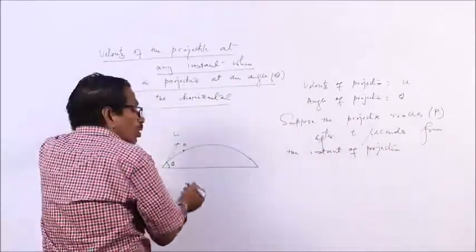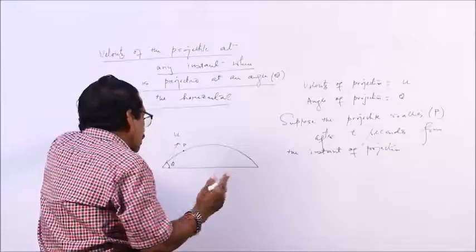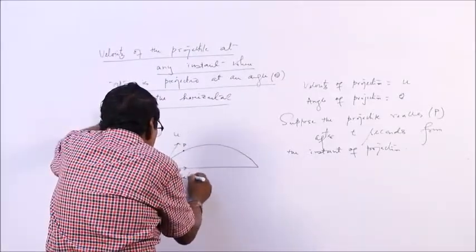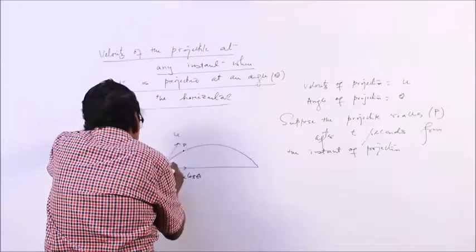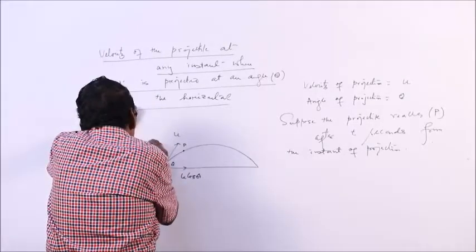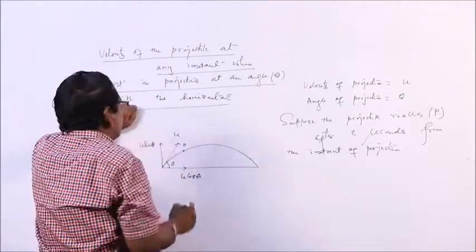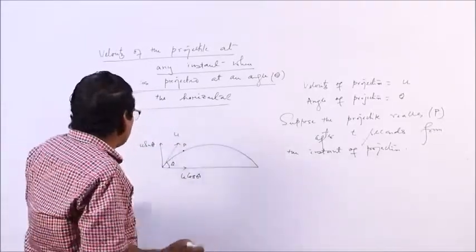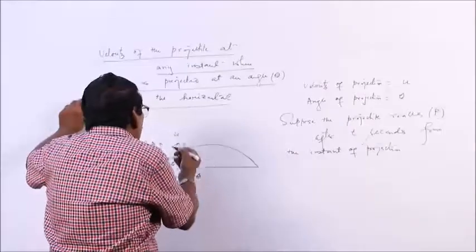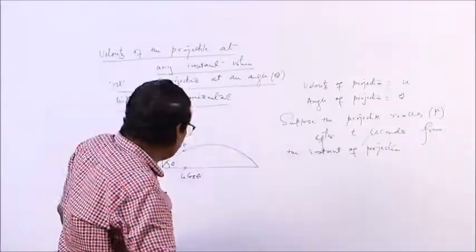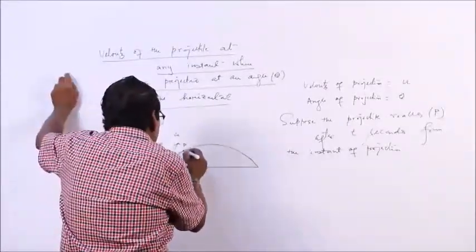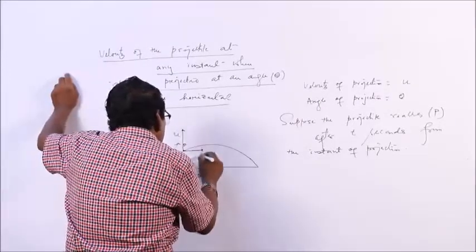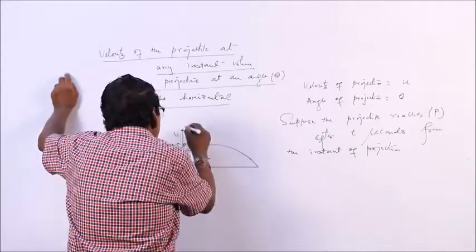Now, we have already discussed that u is resolved into two components. The horizontal component is u cos theta, and the vertical component is u sin theta. Suppose the velocity at the point P is v. What is the horizontal component of velocity, and what is the vertical component of velocity? Suppose here this is ux, and this is uy.